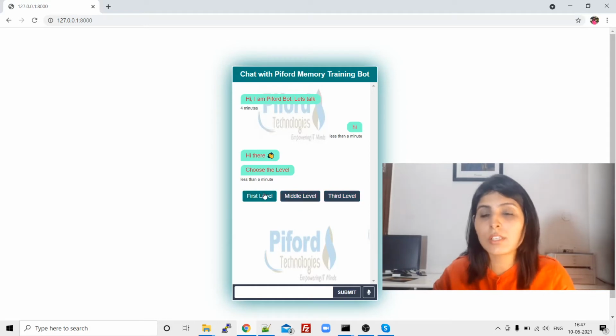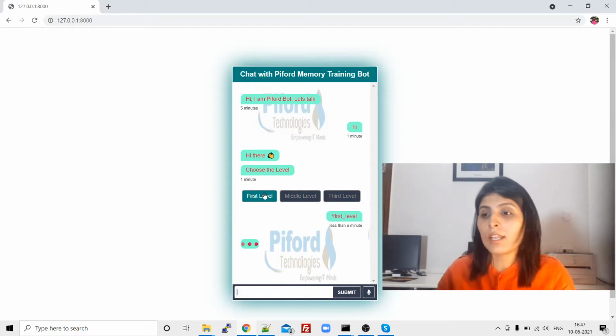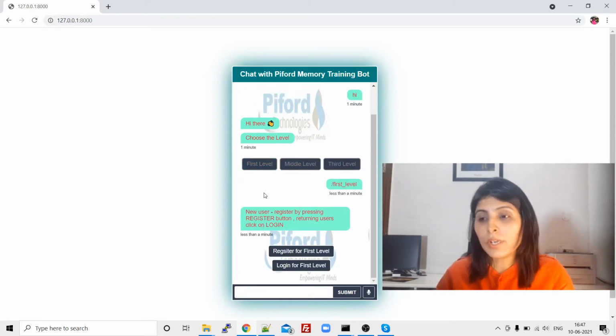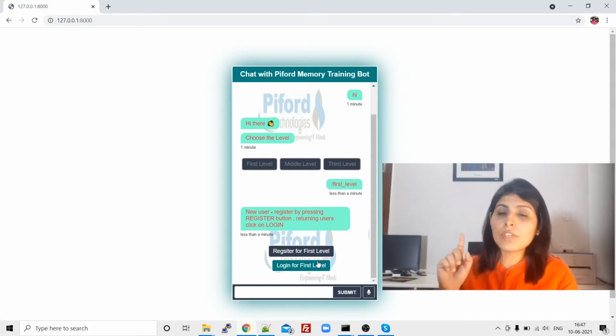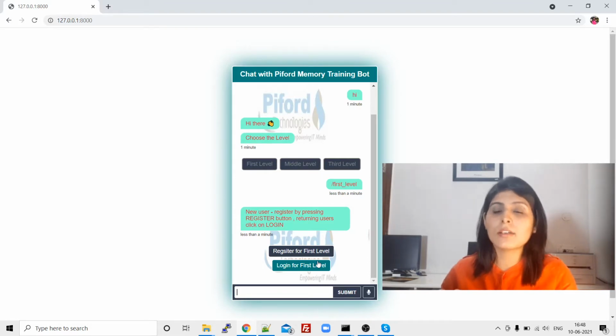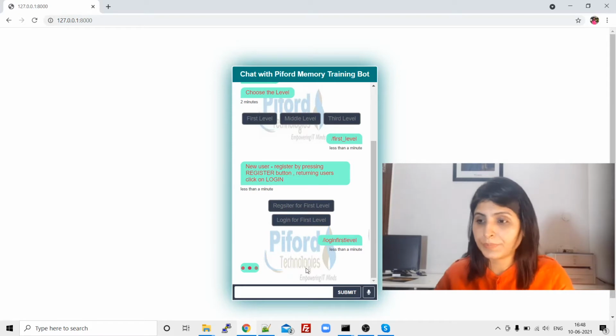The very first stage is for those patients who are right now having very mild changes, okay? So let's click on the first stage. Over here we are showing 2 different options to the user. In this particular stage, we are showing the option of registration and login, because at this stage the person is facing very mild changes, so that person can register and login, right? So let's suppose that person is already registered, and let's click on login directly.